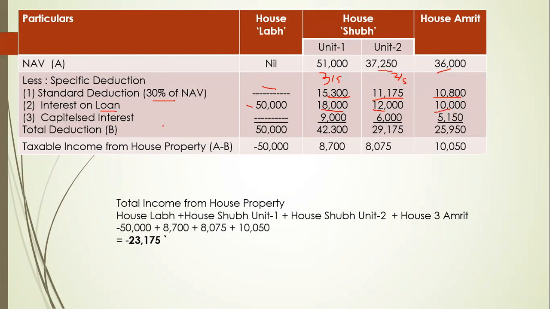Now capitalized interest is given. So again, there will be the proportion of 3 by 5 and 2 by 5 in the capitalized interest. The capitalized interest given is 15,000. So we will do 15,000 into 3 by 5, 9,000, and 15,000 into 2 by 5, 6,000. And for Amrit, it is 5,150.